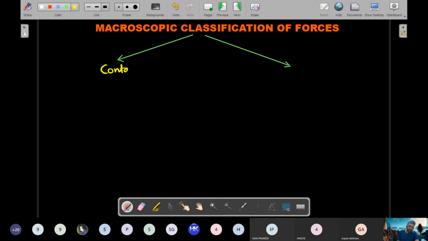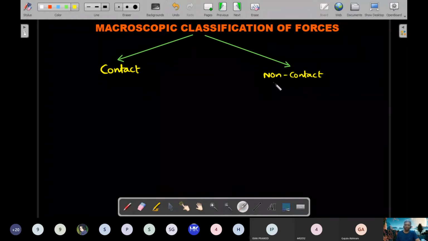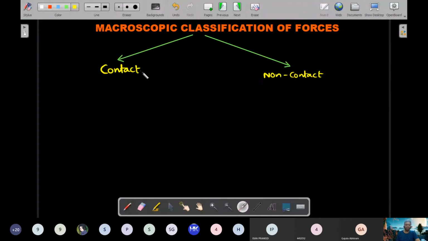One is contact based forces, another one is the non-contact based forces. Okay, so it's easy, right? Right now there is gravitational force between you and the moon, and that's a non-contact force. Right now there is a force of interaction between you and your chair, and it is a contact force. It's an easy classification, easy to talk about, easy to communicate than the previous page.